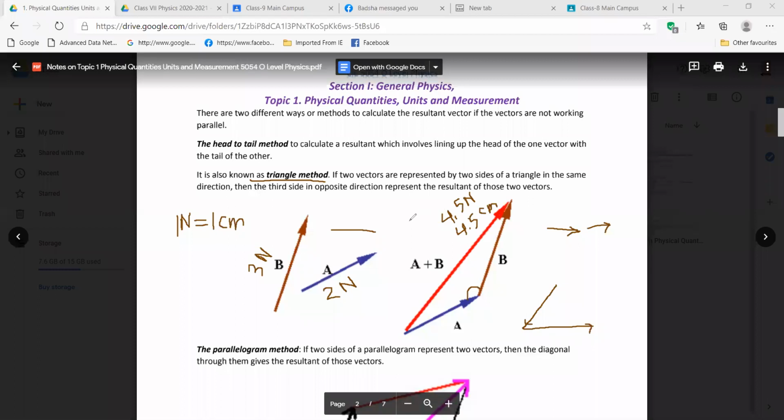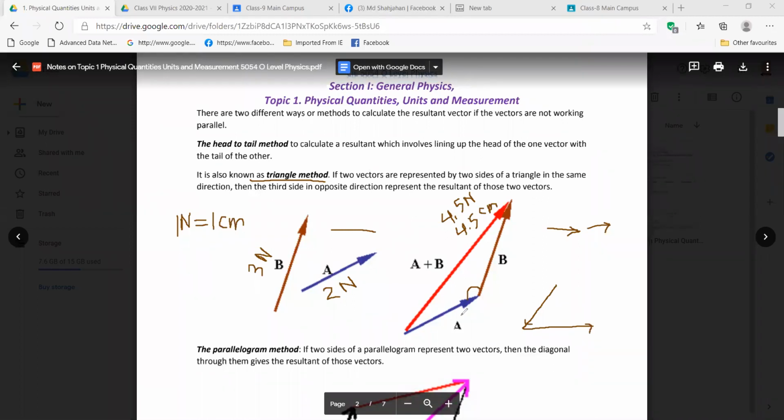It is also known as the triangle method. If two vectors are represented by two sides of a triangle in the same direction, then the third side in the opposite direction represents the resultant of those two vectors. Now you see here, two vectors are represented by two sides of a triangle in the same direction, right?